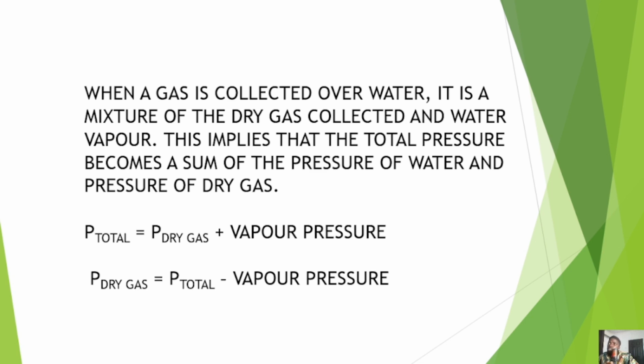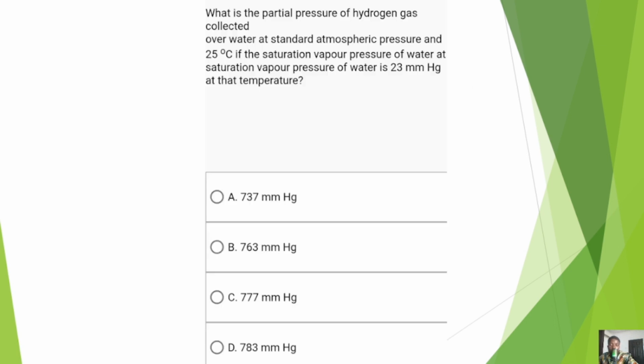Now, once a gas is collected over water, it carries the pressure of vapor. So which means if you are going to use that gas pressure to solve anything, you will need to first remove the vapor pressure to get the pressure of the dry gas. Okay, so considering this question, the question says, what is the partial pressure of hydrogen gas collected over water at standard atmospheric pressure and 25 degrees Celsius if the saturation vapor pressure of water at that temperature is 23 millimeter mercury?